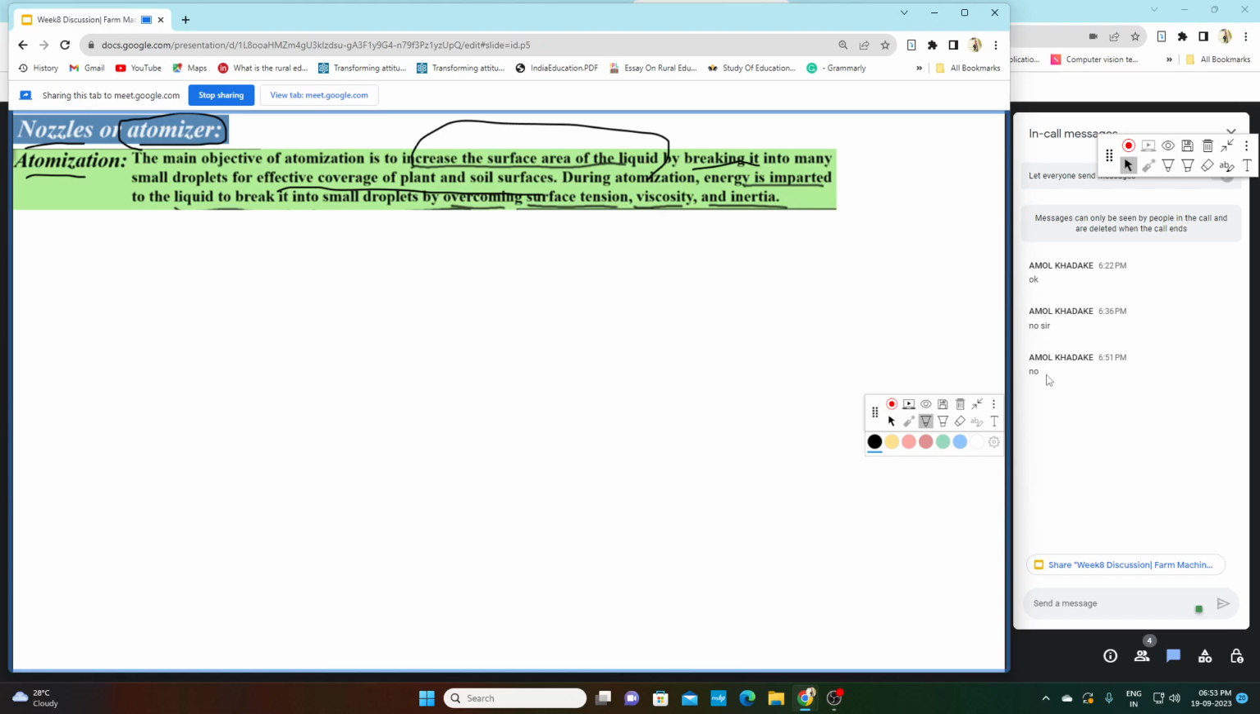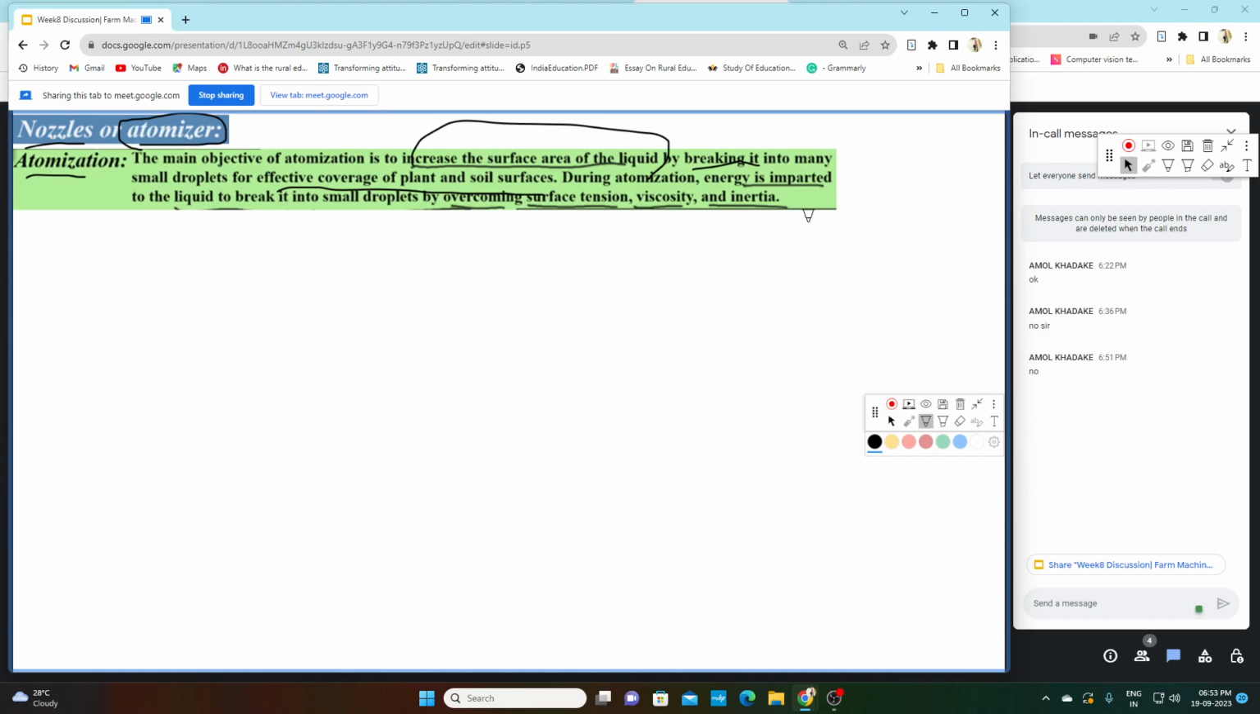So if we do not break this liquid into smaller droplets, what will happen is that only some portion of the plant will get all the fluids and the other portion will not get any fluid. So that is the function of atomization. We break it into tiny, very tiny droplets so that it is uniformly spread to all the parts of the plant. That is known as atomization.